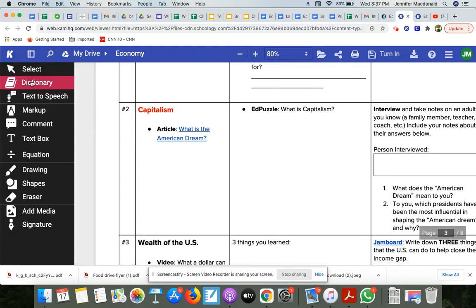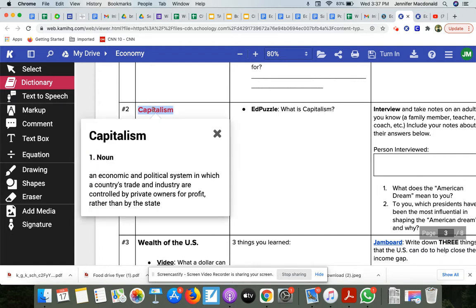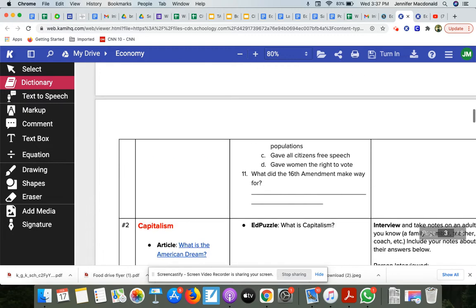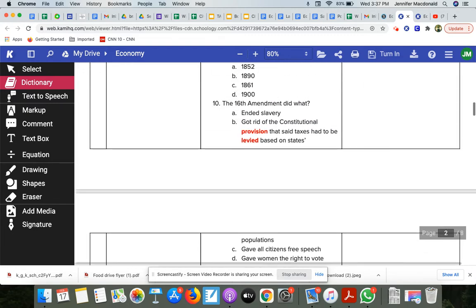So let's just choose one for an example. I'm going to click on the dictionary feature, and when I click on the word that's in red, boom, it gives me the definition of it. Capitalism, an economic and political system, and it says basically that the country's trade and industry are controlled by private owners. It is not owned by the government, and that is what sets capitalism apart.